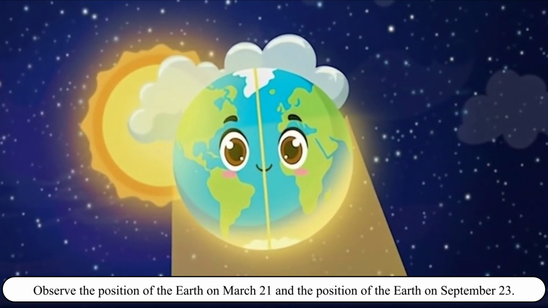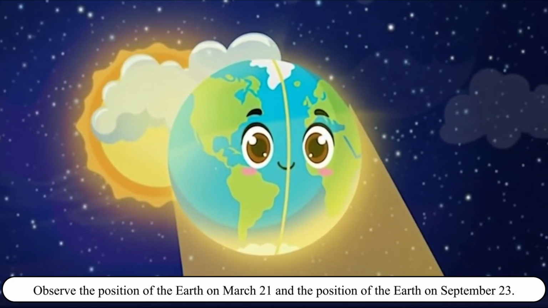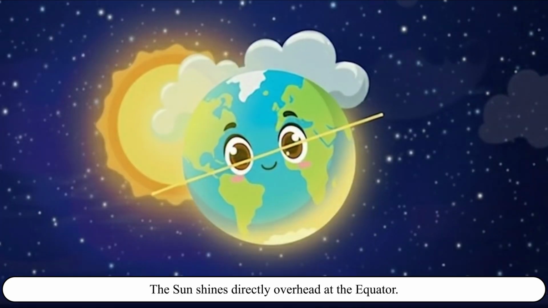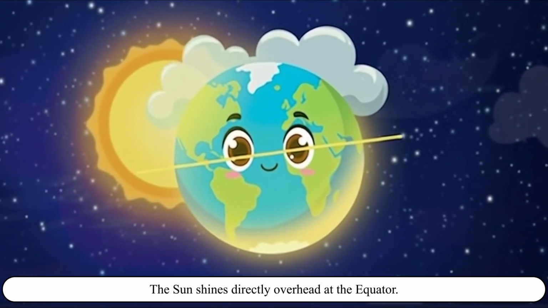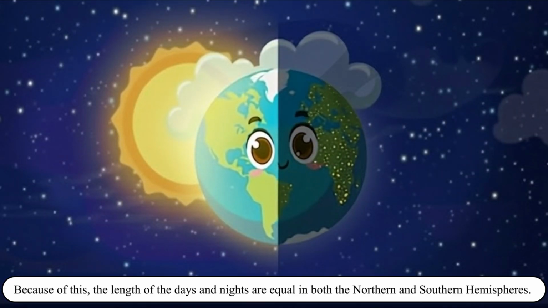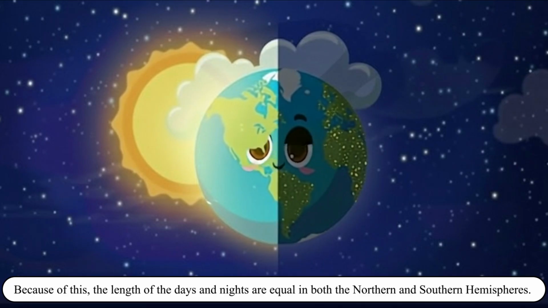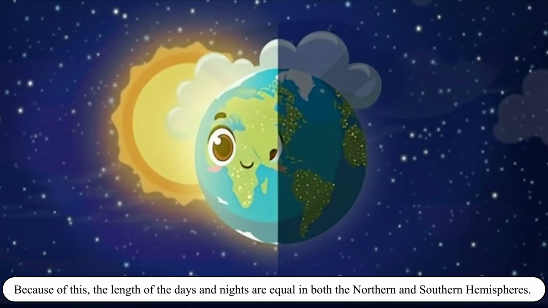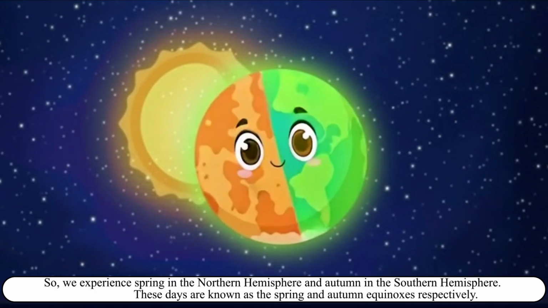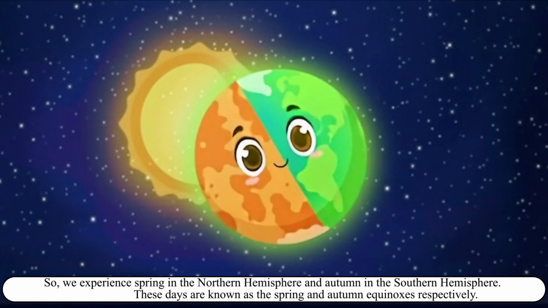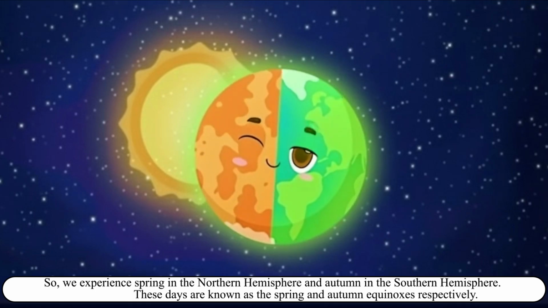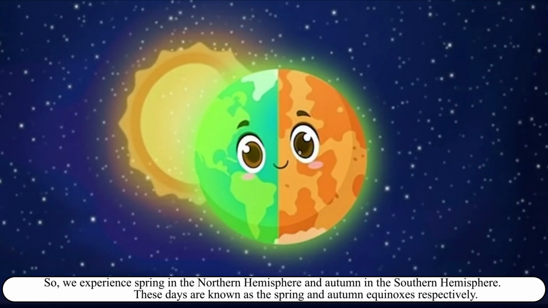Observe the position of the Earth on 21st March and the position of the Earth on 23rd September. The Sun shines directly overhead at the equator. Because of this, the length of the days and nights are equal in both the northern and southern hemispheres. So, we experience spring in the northern hemisphere and autumn in the southern hemisphere. These days are known as the spring and autumn equinoxes respectively.